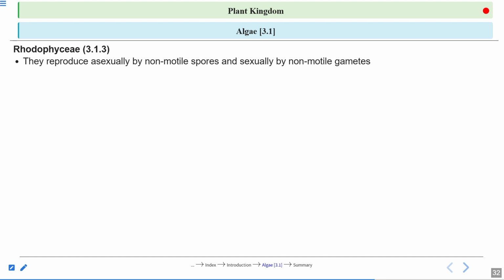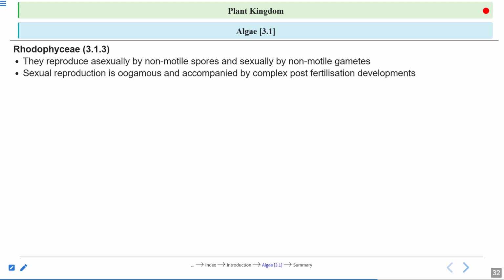They reproduce asexually by non-motile spores and sexually by non-motile gametes. So here we do not have any motile gametes. Sexual reproduction is oogamous and accompanied by complex post-fertilization development. So there is a very complex step that takes place after the fertilization process that we do not see in the case of Chlorophyce and Phaeophyce.